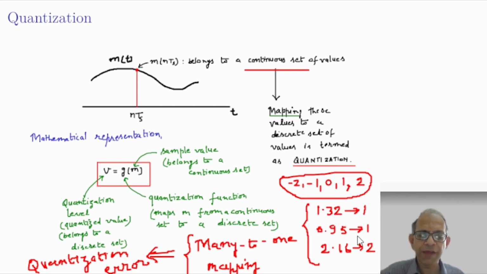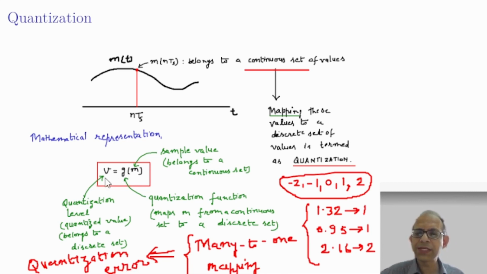Similarly 0.95 will also get mapped to 1. A value which is say 2.16 will get mapped to 2, and so on. Clearly, this is a many-to-one mapping, and therefore it leads to an error, which is called the quantization error. We will look at this error in another lecture.